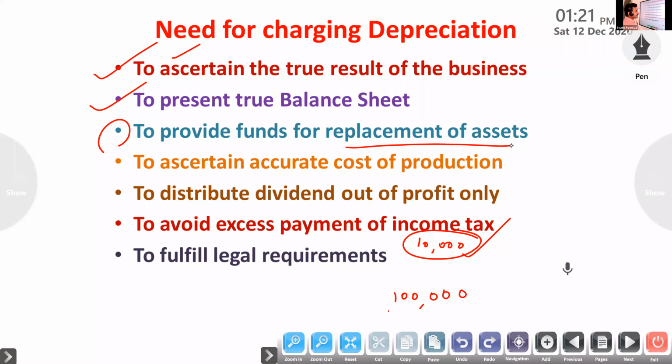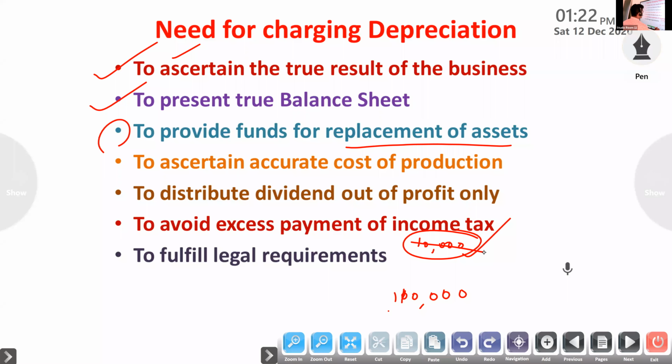Then on that basis, we have to pay tax also, and more tax. For example, if we are not writing depreciation of 10,000, suppose net profit is 1 lakh.